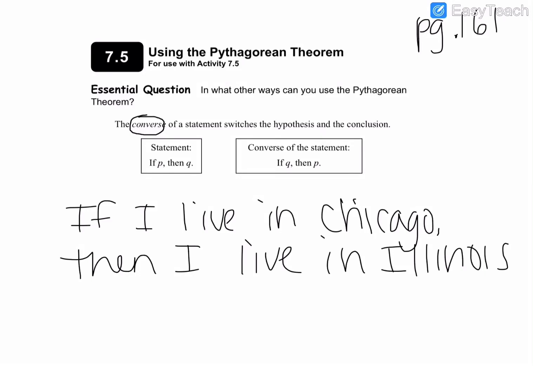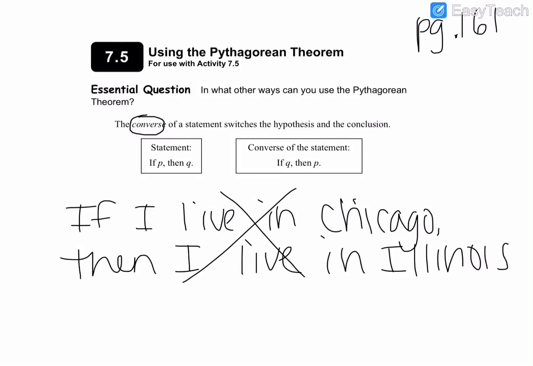The converse of that statement would say, if I live in Illinois, then I live in Chicago. If you stop and think about that for a moment, if I live in Illinois, do I have to live in Chicago? No, I could live in Frankfurt, which is where I grew up. So sometimes the statements will be true, and sometimes, like this one, it would be false if you did the converse.